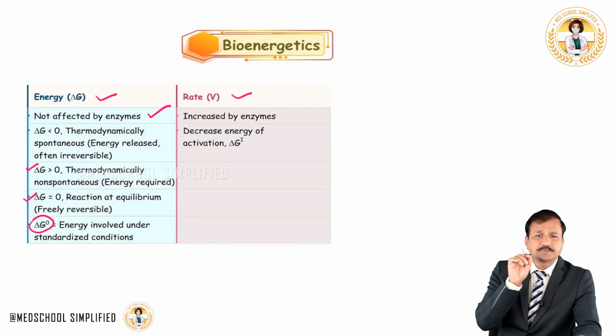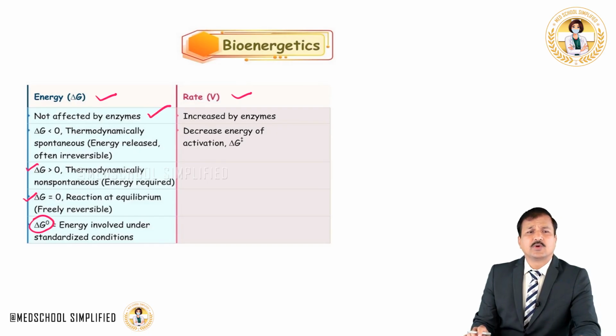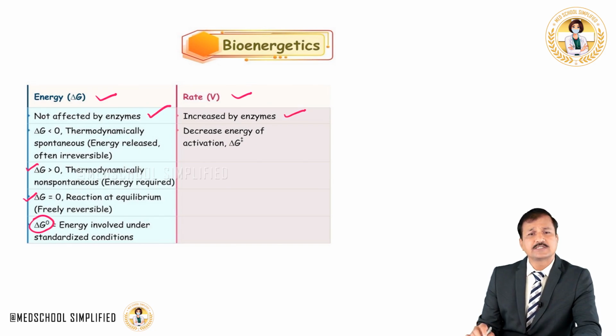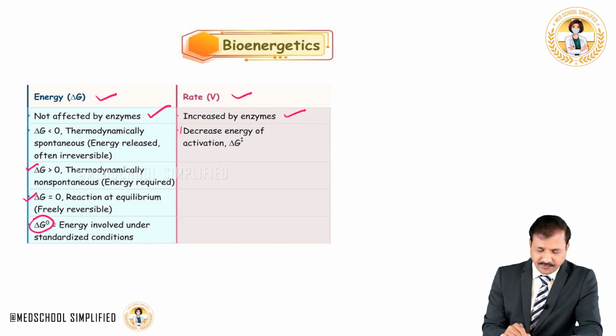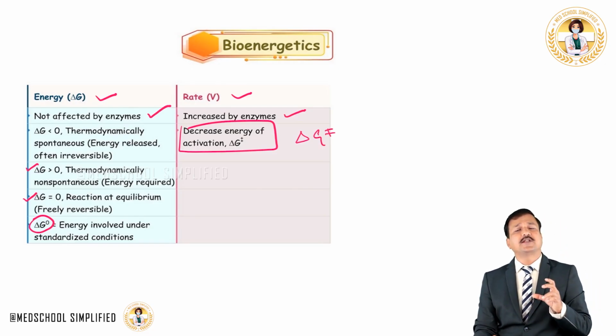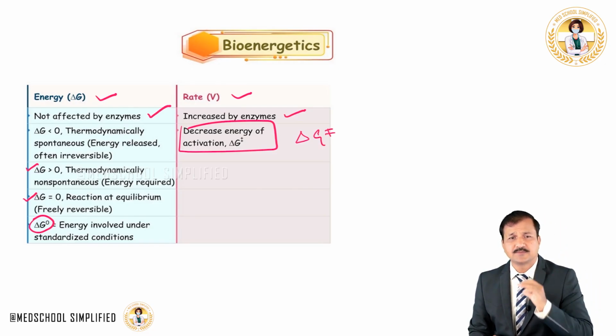Now, enzymes, what will they do? Enzymes will increase the rate of reaction by simply decreasing the free energy of activation, which is referred to as delta G double dagger. We are going to see how exactly this is done by enzymes in the enzymes lecture.